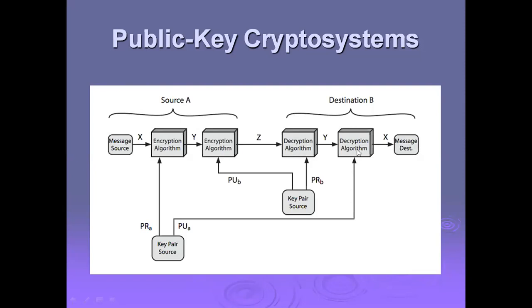The keys involved are key pairs: PR of A, that means the private key of A, and PU of A, the public key of A. Then PU of B, the public key of B, and PR of B, the private key of B. We may involve either the public key or the private key. This is the actual blueprint for how a public key cryptosystem works.